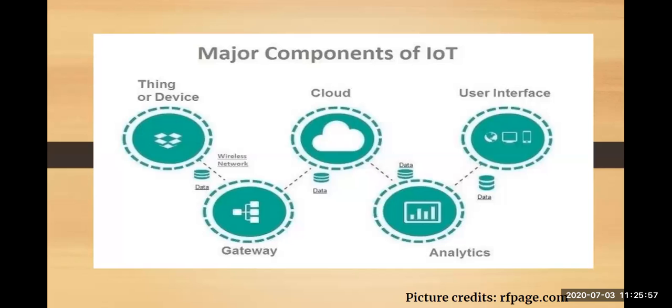Next comes the gateway. The gateway manages the bi-directional traffic between different networks and protocols that work over the internet. Next is the cloud, an efficient way of storing your IoT data in real time. In IoT, a massive amount of data is generated from devices, applications, and users, so you really need a big storage medium. For that we use the cloud.